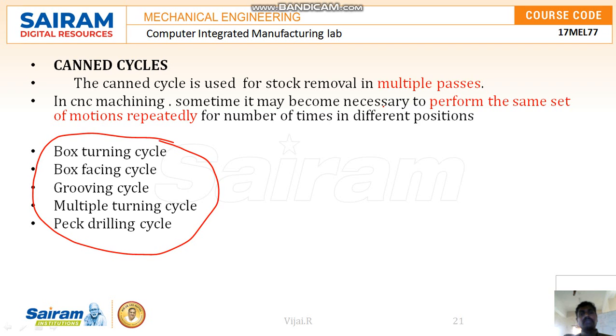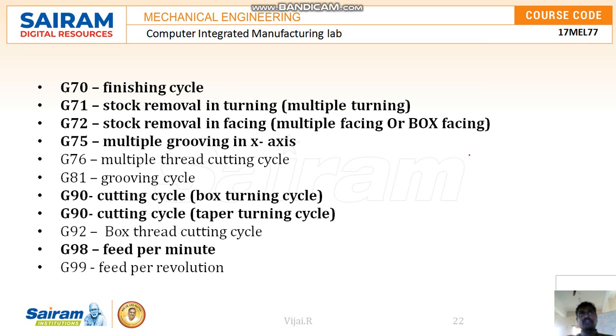Normally these are the box turning cycle, facing cycle, and grooving cycle, and these are all the G codes used for them. G70 is for the finishing cycle, G71 for the rough multiple cycle, which we will see in the programs. And this is the box turning cycle, the taper turning cycle, with the important code G90. This is what we are going to see when we write the programs. When multiple passes are going to be done, we call it a cycle. This will be used for different cycles. And the feed is very important.